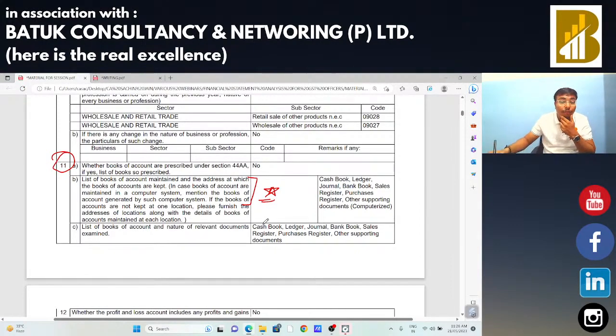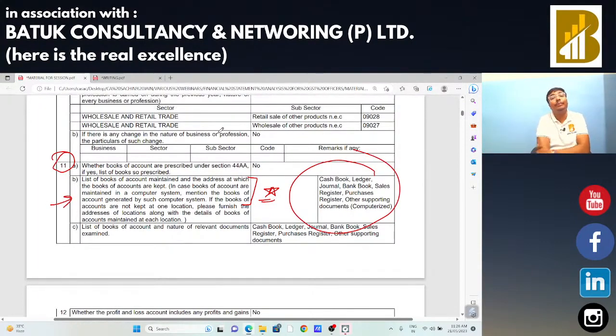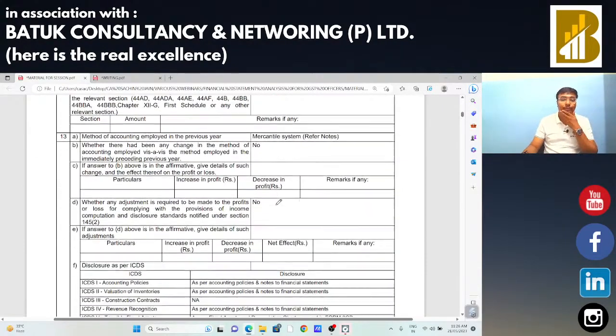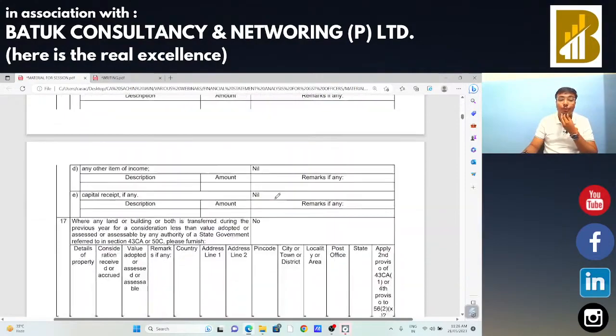By analyzing the form 3CD, you get the idea of what are the required documents which are maintained by that particular entity, because while doing the audit you also need to record what are the important records which are maintained by the taxpayer. So by analyzing the form 3CD you can get the idea. Okay sir. Now ICDS is not relevant for you.